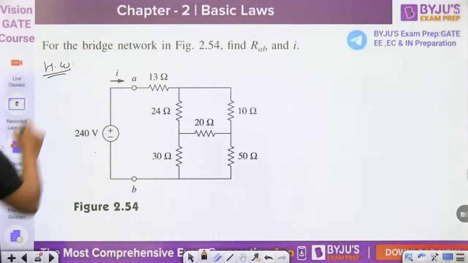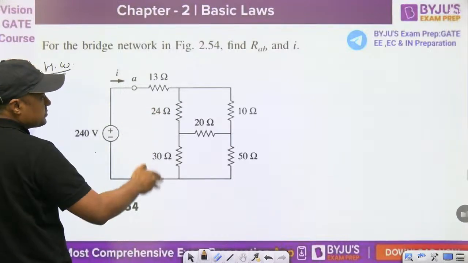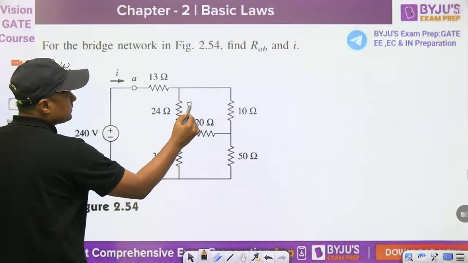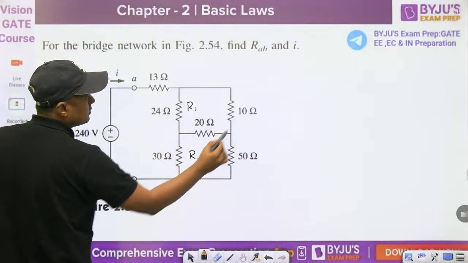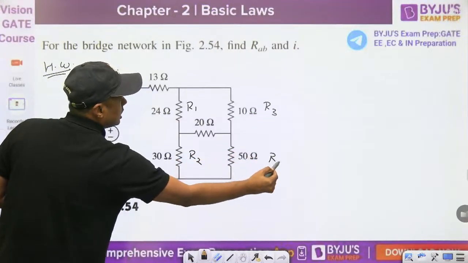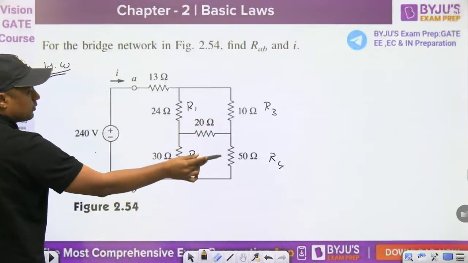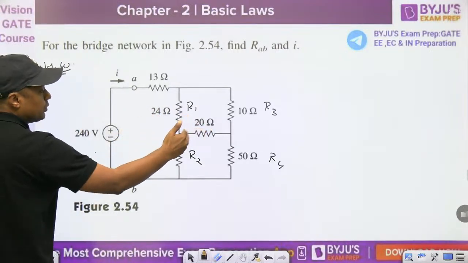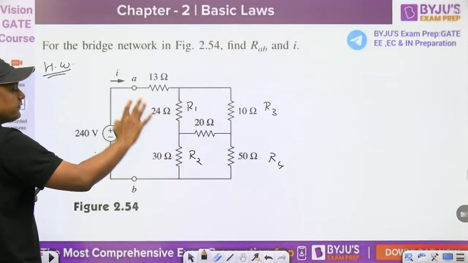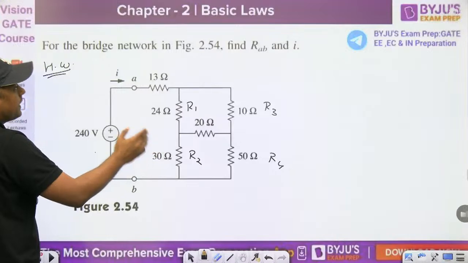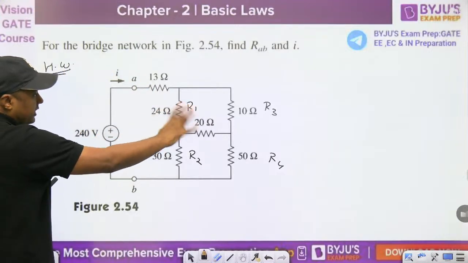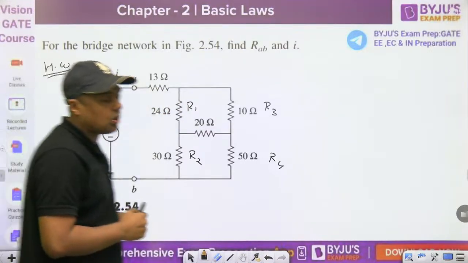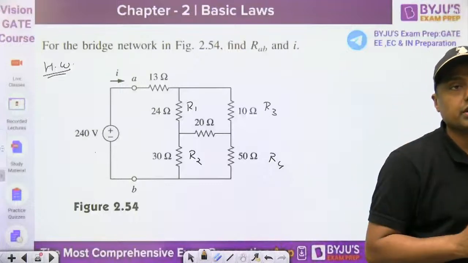For the bridge network in the figure, this is the bridge network, but whether this bridge is balanced, yes or no. If it is not balanced, always check this: R1 by R2 is equal to R3 by R4. If this bridge is balanced, then what is the current through the 20 ohm resistor? 0, you can remove it. But if it is not balanced, then you have to solve. Again, you can use the star delta and then find the value here and then find the final current here. First of all, RAB and then current. And give me answer on my Telegram channel or on comments box.